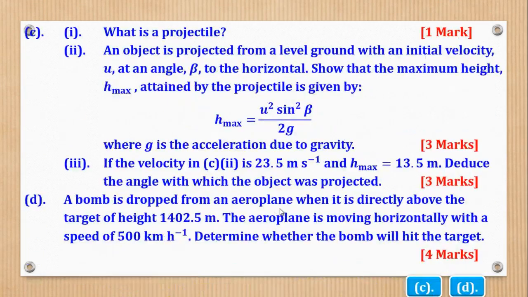So now we shall go to part D. Part D says a bomb is dropped from an aeroplane when it is directly above the target of height 1402.5 meters. The aeroplane is moving horizontally with a speed of 500 kilometers per hour. Determine where the bomb will hit the target.